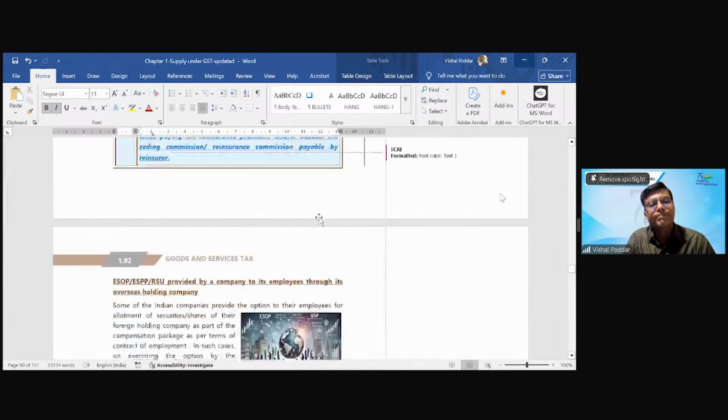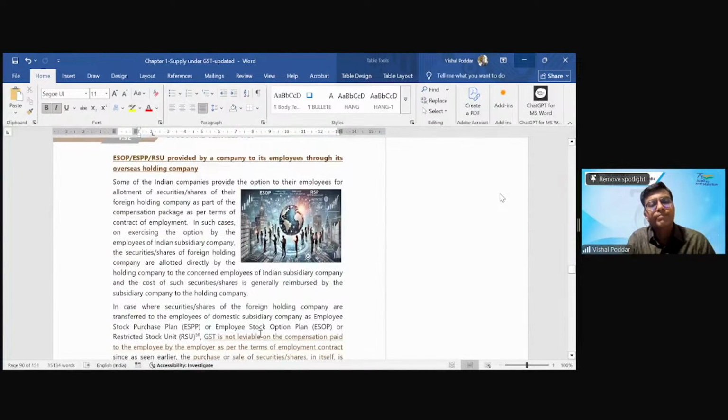Right, sir. In a nutshell, whether it is a co-insurance or it is a reinsurance, there is no GST. Yes, in a nutshell, if final GST is paid at the end. Fine.